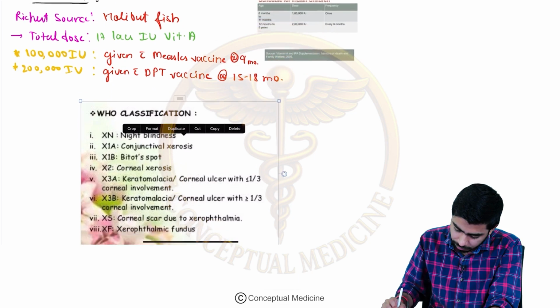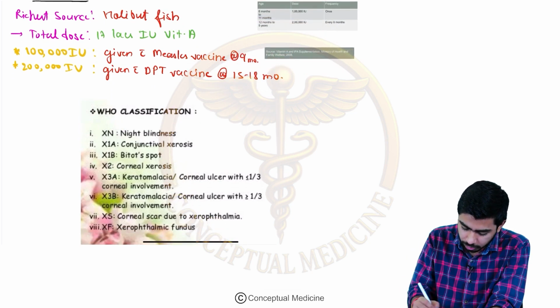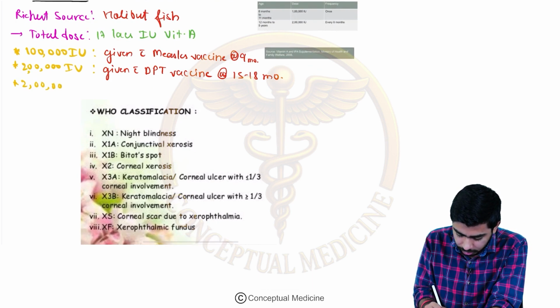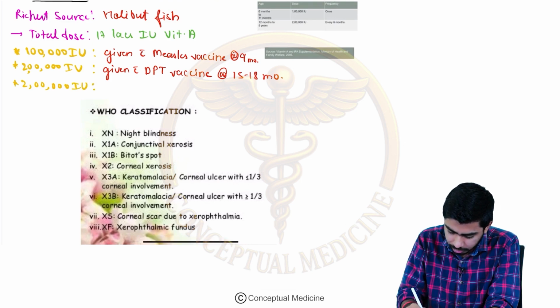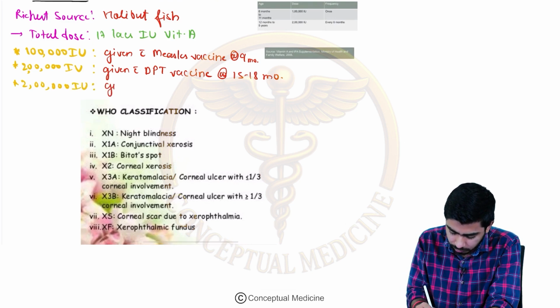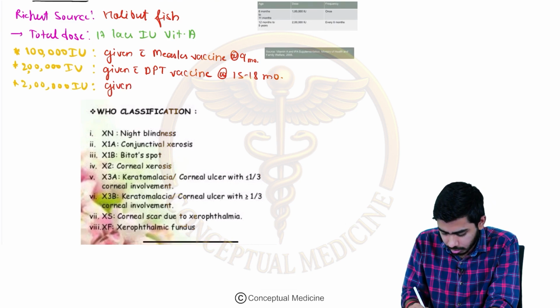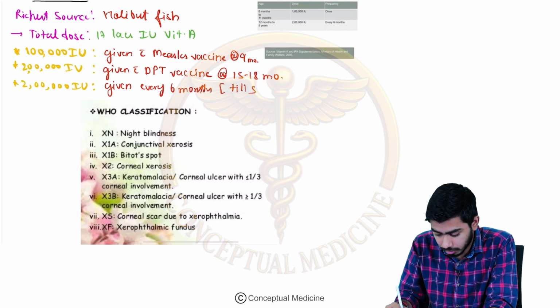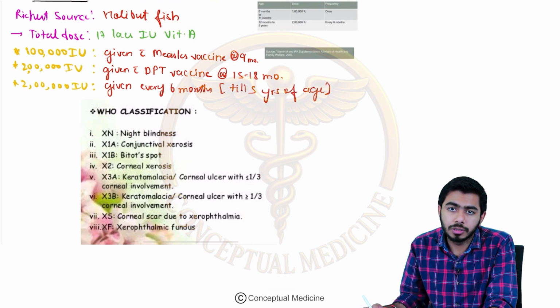Then again we will be giving 2 lakh international units, and this time it will be given every 6 months till 5 years of age.